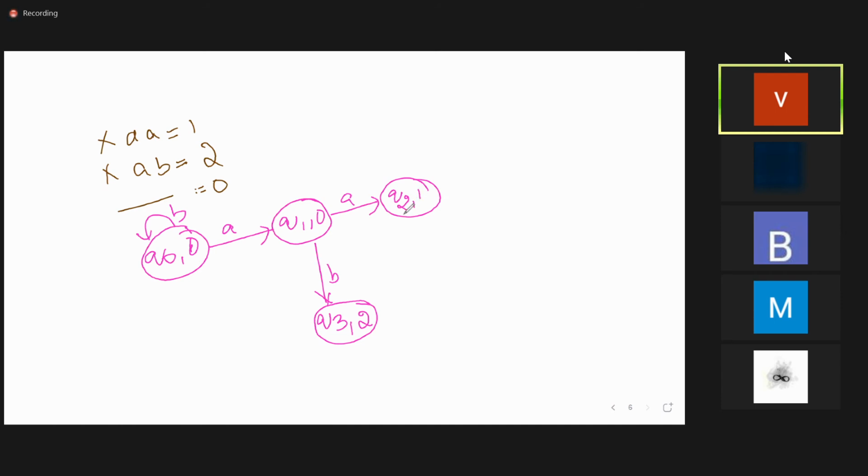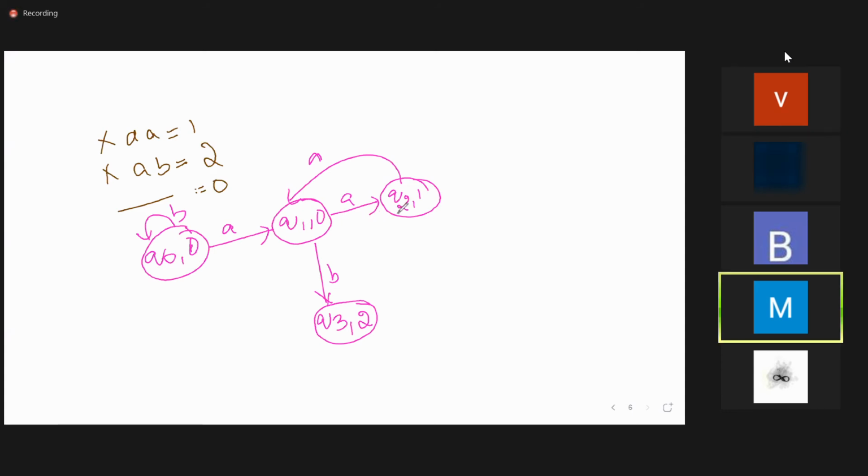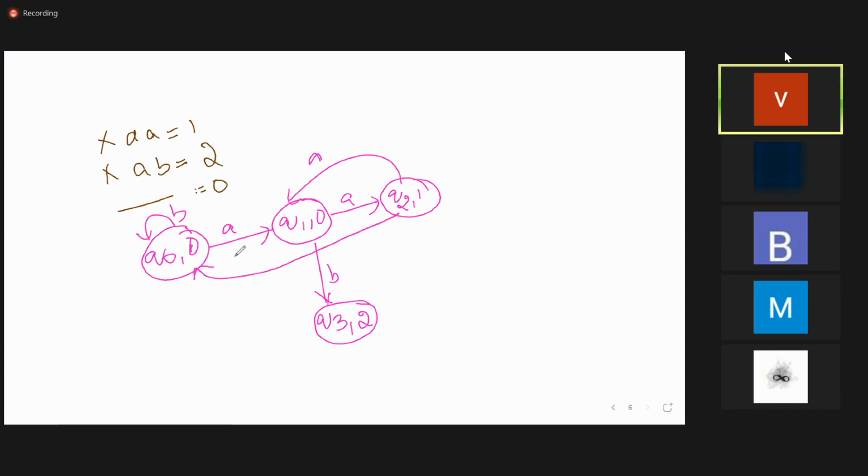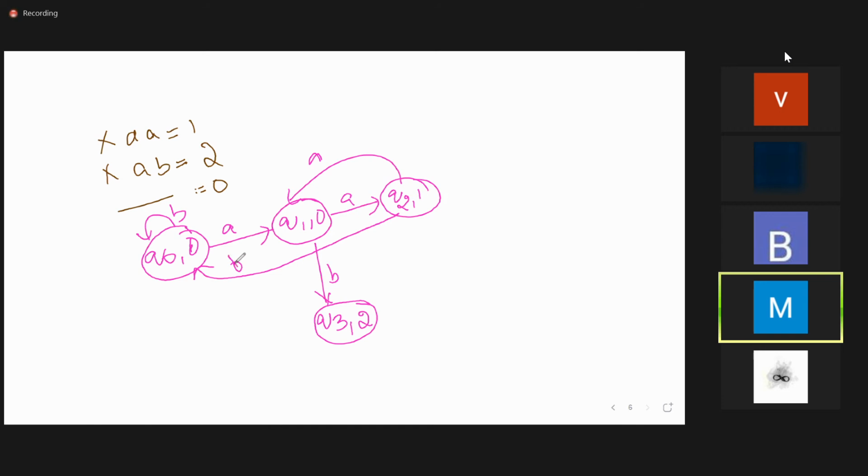Q2 on A, it has to go to 0, right? So I'm drawing to this part. Q2 on B means, if you observe here, I'm sending this to the 0 place only. Why did I not send it here? If I send it here, BA also will become 1. That's why I have sent this to Q0.